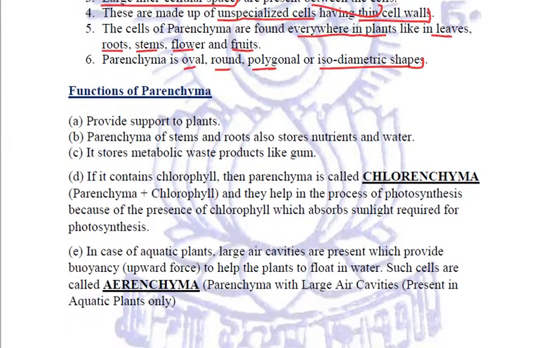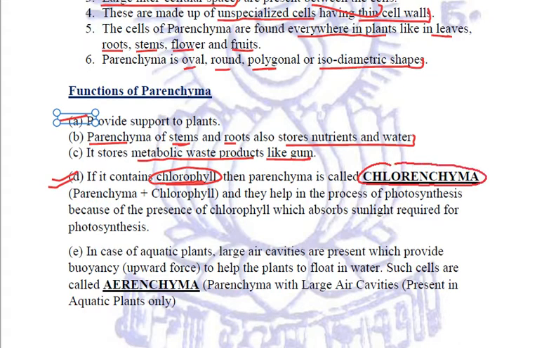Now, what are the functions of parenchyma? Quite important. Number one, they provide support to plants. Number two, this parenchyma of stems and roots stores nutrients and water. Thirdly, they store metabolic waste products also, like gum. Very importantly, if this parenchyma contains chlorophyll, then it is termed as chlorenchyma, meaning paren plus chlorophyll.